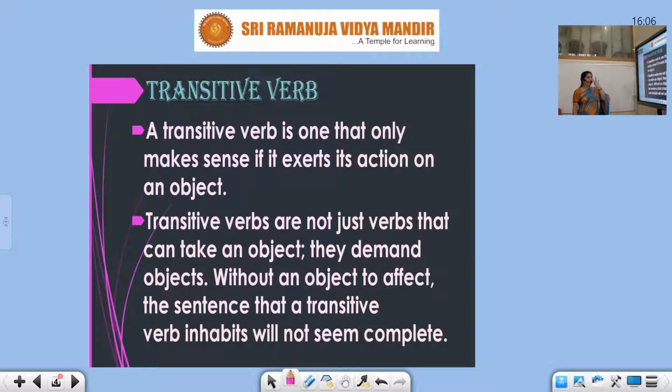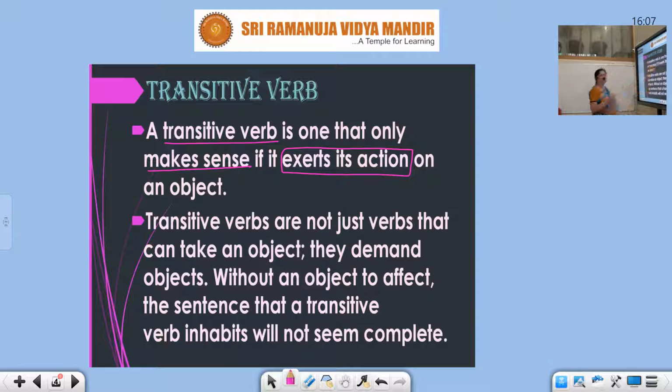So, a transitive verb is one that only makes sense if it exerts its action on an object. The transitive verb will make sense only when it exerts its action.